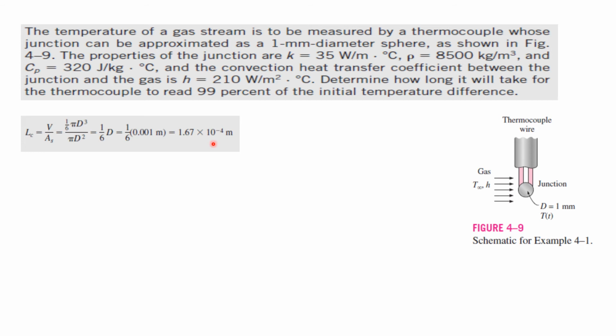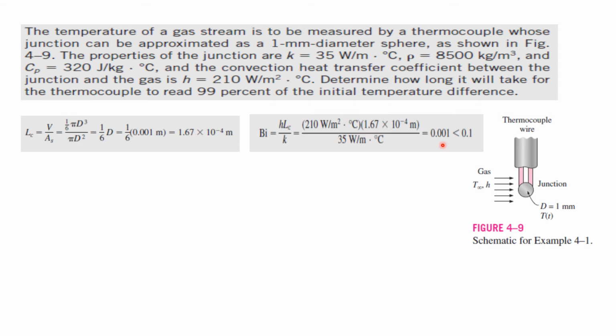Now what is the first job? My first job is to find out whether it is lumped heat analysis or not. So apply h Lc by k, substitute the h value, and you will get the Biot number as 0.001. This is less than 0.1. So now I have ensured this is lumped heat analysis. Now I will go with the temperature distribution formula.